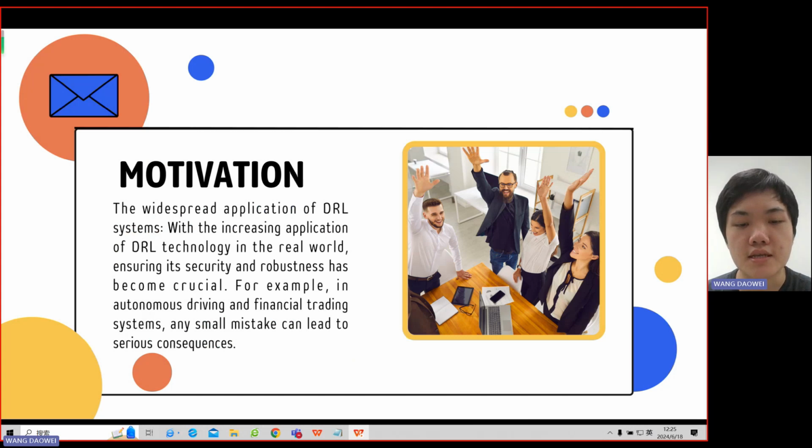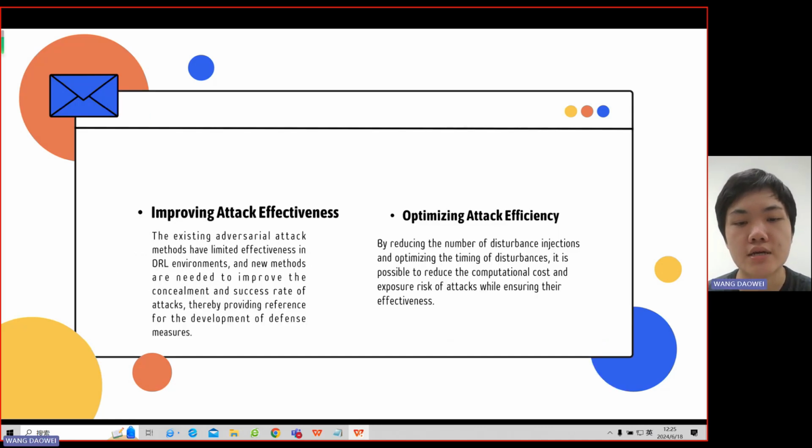As deep reinforcement learning is increasingly used in real-world applications, like autonomous driving and financial trading, ensuring its security and robustness is crucial. Current adversarial attack methods are limited in deep reinforcement learning environments. We need new methods to improve the speed and success rate of attacks, inform defense measures, reduce the number of disturbance injections, and optimize their timing. This lowers the computational cost and exposure risks while maintaining attack effectiveness.